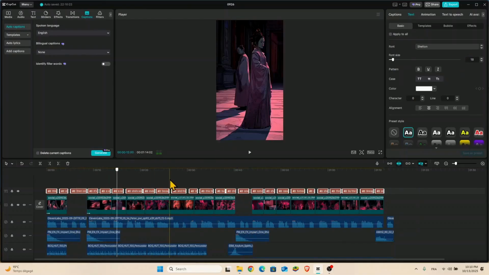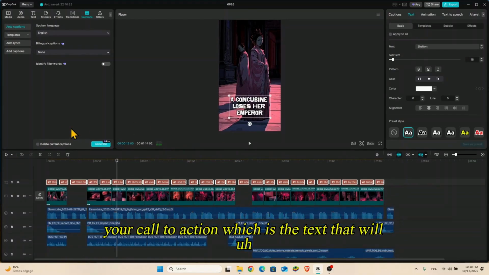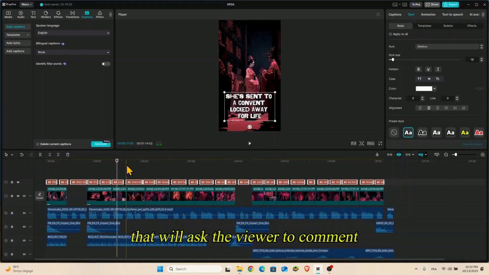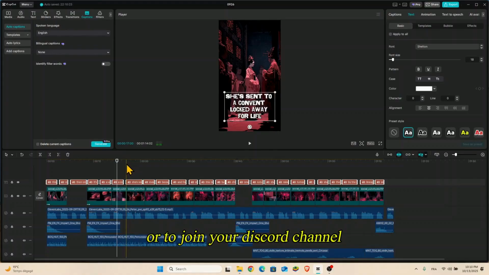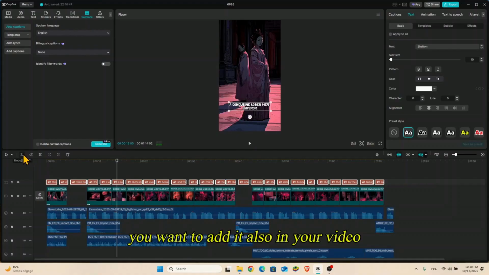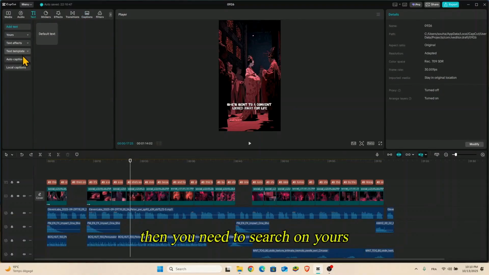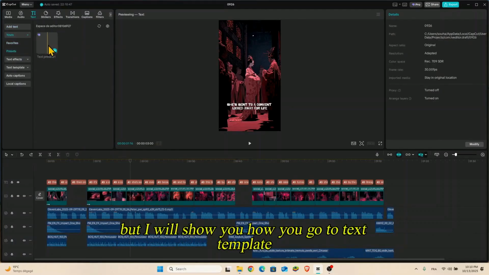Then your call to action, which is the text that will ask the viewer to comment, or to download your PDF, or to join your course, or to join your Discord channel. It depends on you, guys, if you want to add it also in your video. For this, you just need to click on text. Then you need to search for yours. For me, I have created my preset. It is here, but I will show you how.